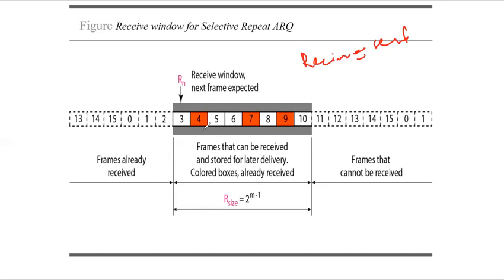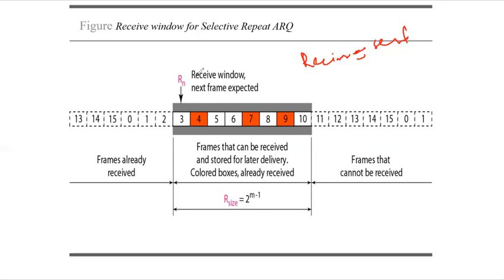Now what will happen is it will keep the window as it is until it receives all of 3, 5, 6, 8 and 10, and then it will keep them in this order and move forward. So these are the frames that can be received and stored for later delivery, and the colored boxes are already received frames. The size is 2 power m minus 1, and this is the variable that we have already seen in Go-Back-N, which is the receive window, and the next frame to be expected.